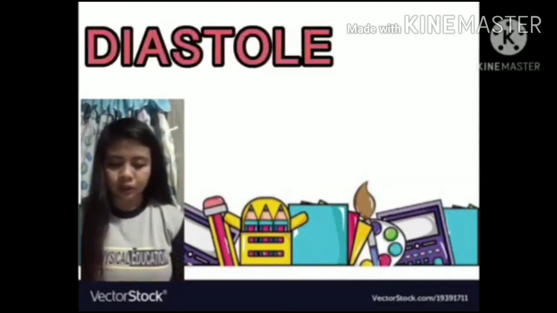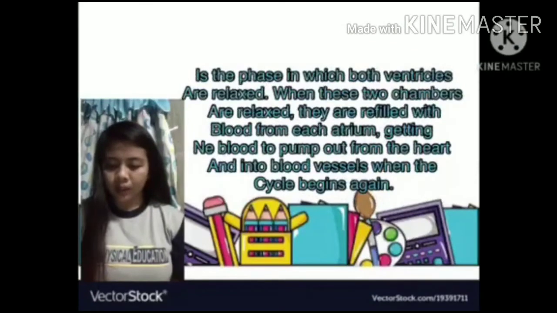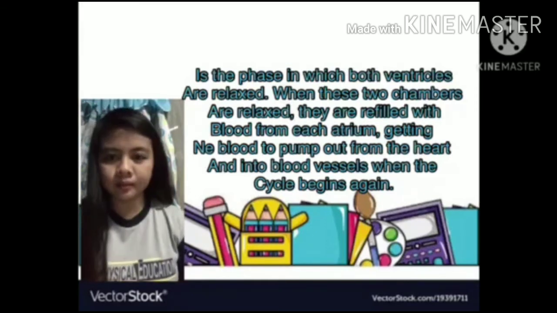And diastole is the phase in which both ventricles are relaxed. When these two chambers are relaxed, they are refilled with blood from each atrium, getting new blood to pump out from the heart and into the blood vessels when the cycle begins again. Remember, it is the contraction and relaxation of the heart that pushes blood through the blood vessels.